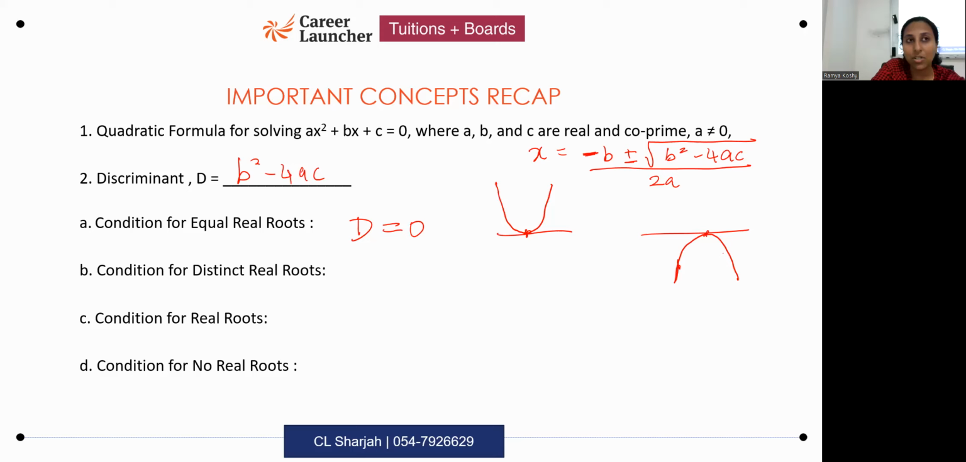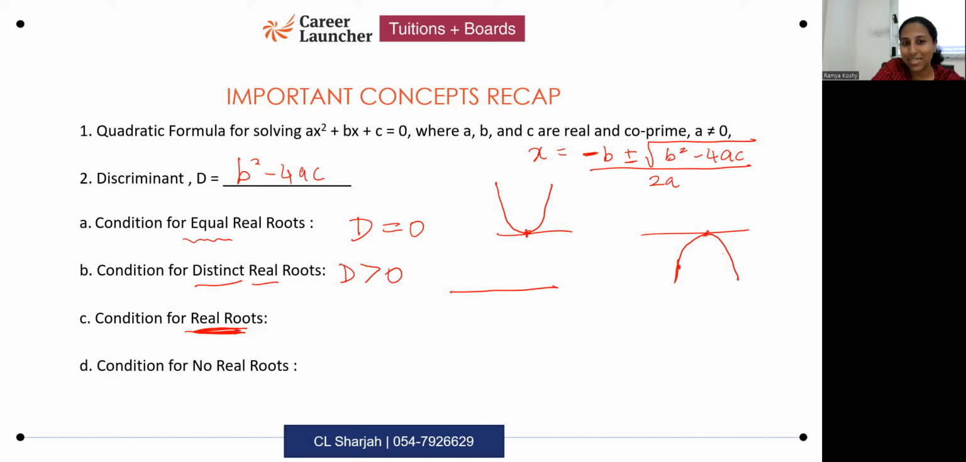Distinct real roots, what's the condition? D is greater than 0. Distinct real roots. And in the first one, option A, isn't it D is greater than or equal to 0? No, that is for this. If the roots are equal, D has to be equal to 0.